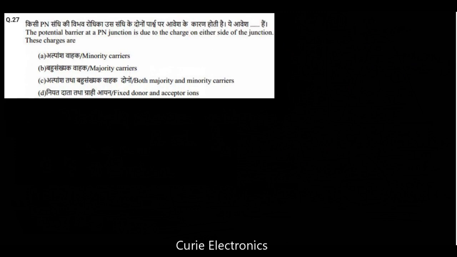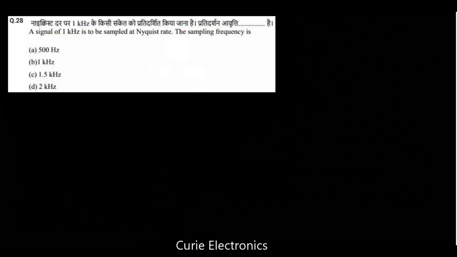The potential barrier at a PN junction is due to the charge on either side of the junction. These charges are fixed because of the fixed donor and acceptor ions. Question number 28.